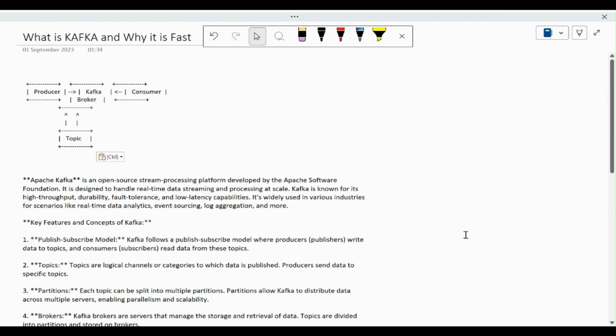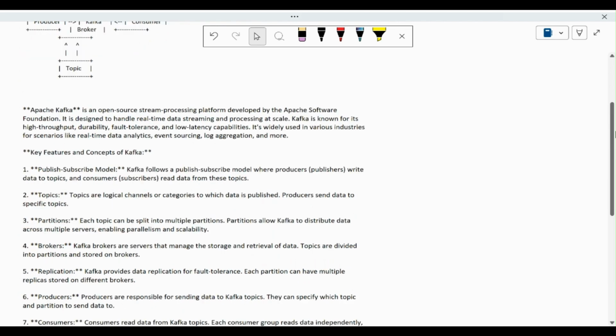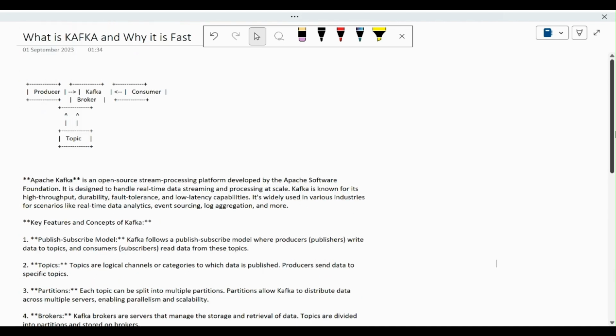After that, we have the partition, which is the most important factor. Partitions allow Kafka to distribute data across multiple servers. It is a similar thing to what we do in a load balancer. Not exactly a load balancer, but it is a sharding type of thing we are doing with the help of partitions. It distributes data across multiple servers, enabling parallelism and scalability. That's why the partition is important.